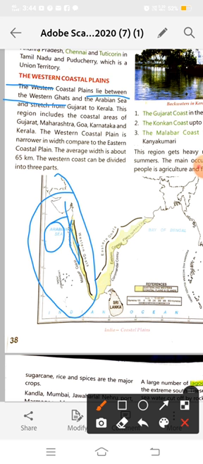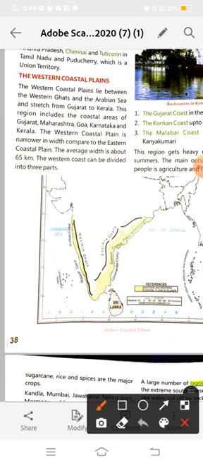They stretch from Gujarat. Here is Gujarat. Then comes Maharashtra, then Goa, then Karnataka and Kerala, like this.